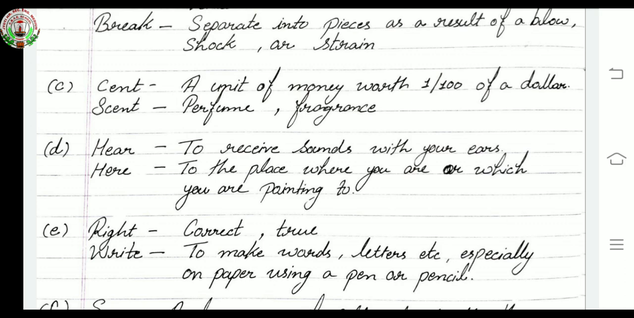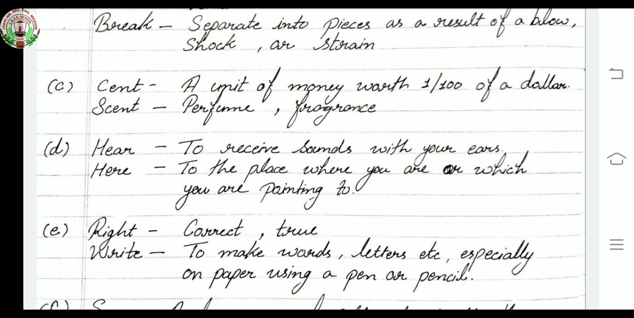Now the next one, hear. Hear means to receive sounds with your ears. This is H-E-A-R. That means to receive sounds with your ears. Second, here, is H-E-R-E. That means to the place where you are or which you are pointing to. Okay, here means the place where you are or which you are pointing to.